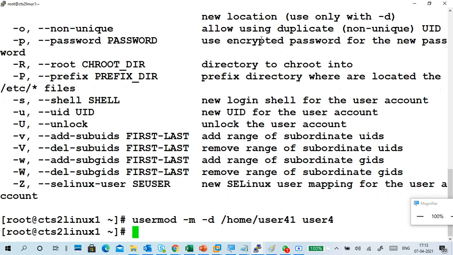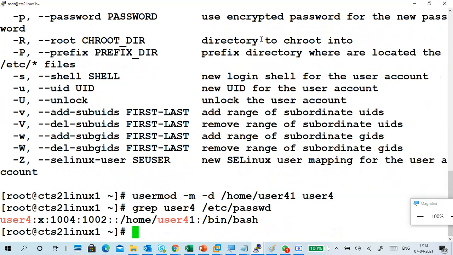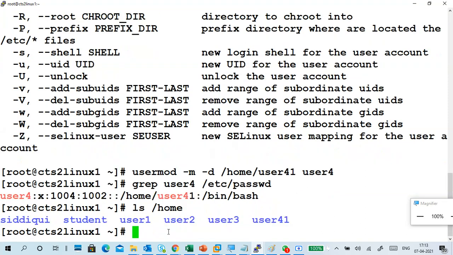Now it is not throwing an error. Maybe it is correct or not, I don't know, so again I will check. In the list the home became 4241, and I also have to check /home. Then it is also changed.